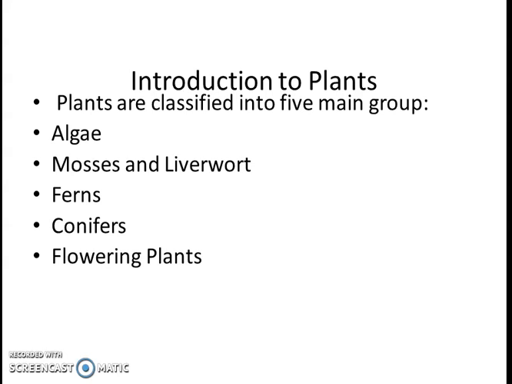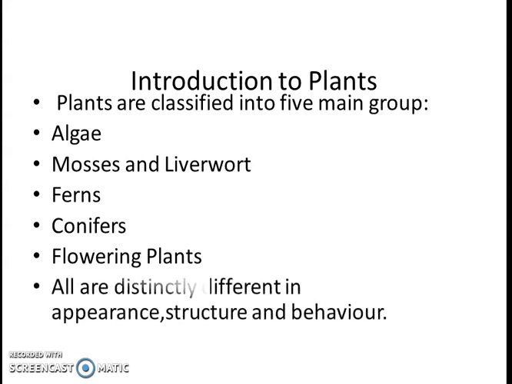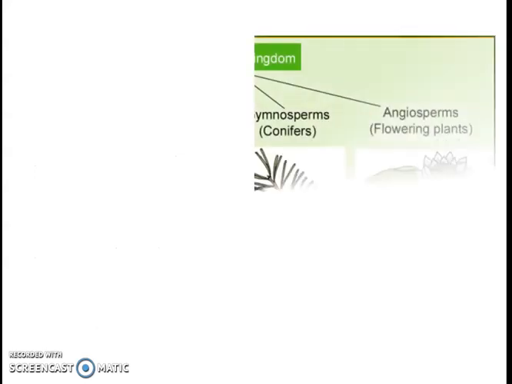Each group of plants is different from the other group and has an entirely different structure, appearance, and behavior, so that it becomes easy to distinguish between them and to know about their characteristics. In this video tutorial, we will talk about only the first two groups of the plants, which are Algae, and the second group mosses and liverworts. So let's begin. First, we are going to talk about the mosses group.